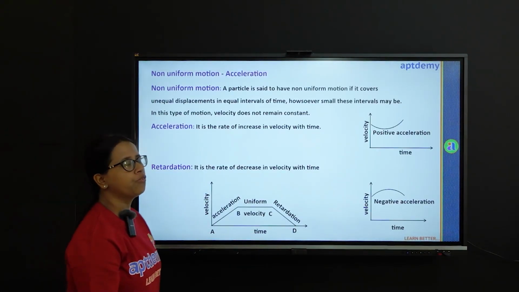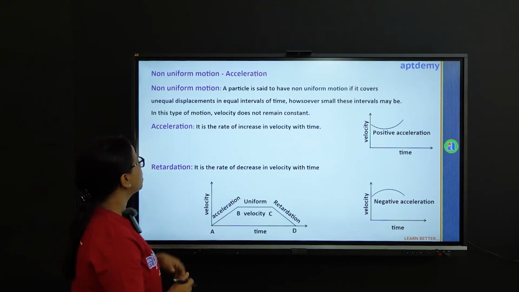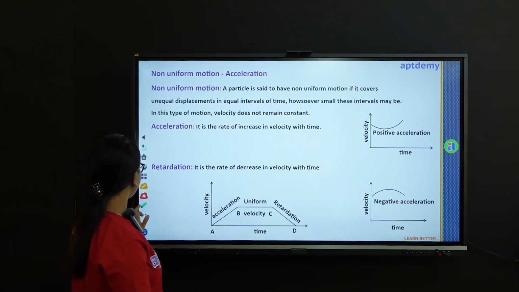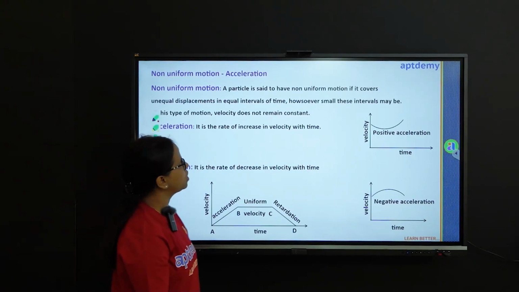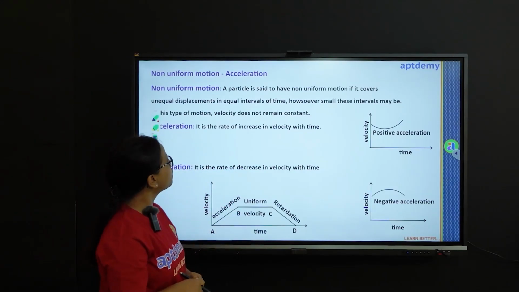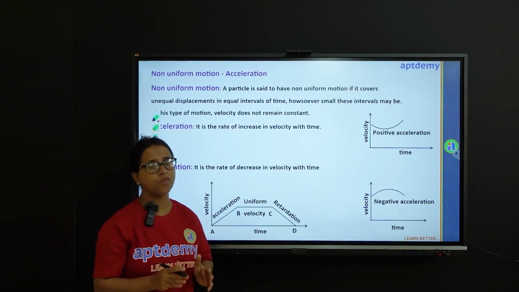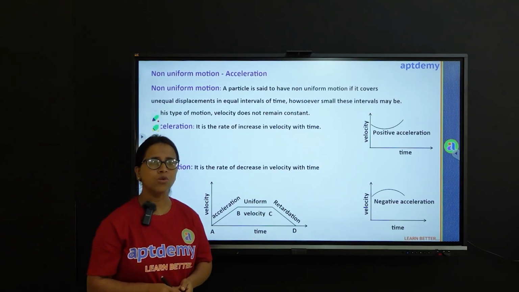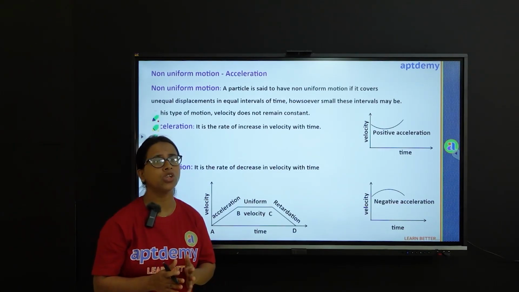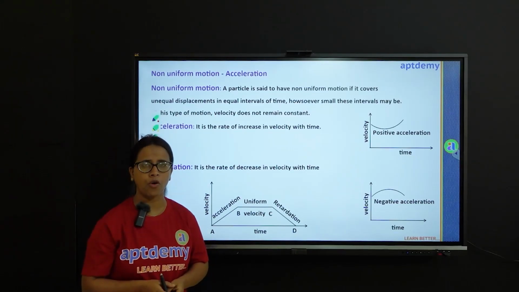So we come to non-uniform motion. We are over with uniform motion and now we shall be discussing non-uniform motion. Now what is non-uniform motion, or what is the concept of acceleration? A particle is said to be in non-uniform motion if it covers unequal displacements in equal intervals of time, however small these intervals might be. So time is changing uniformly, but if the position of the particle is not changing by equal amounts, then that will be a case of non-uniform motion.